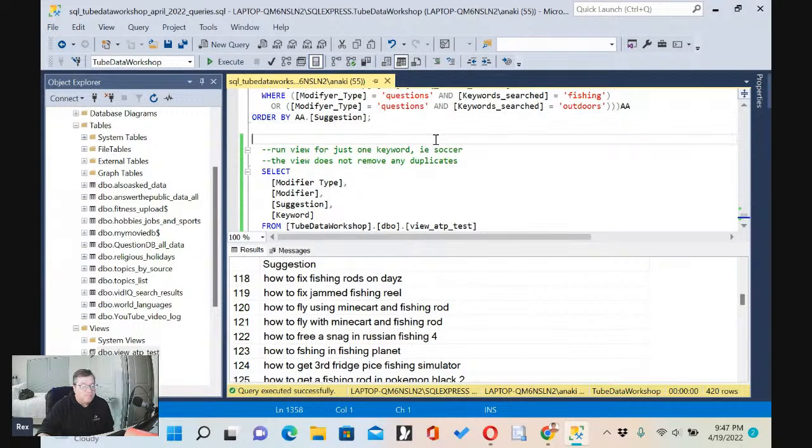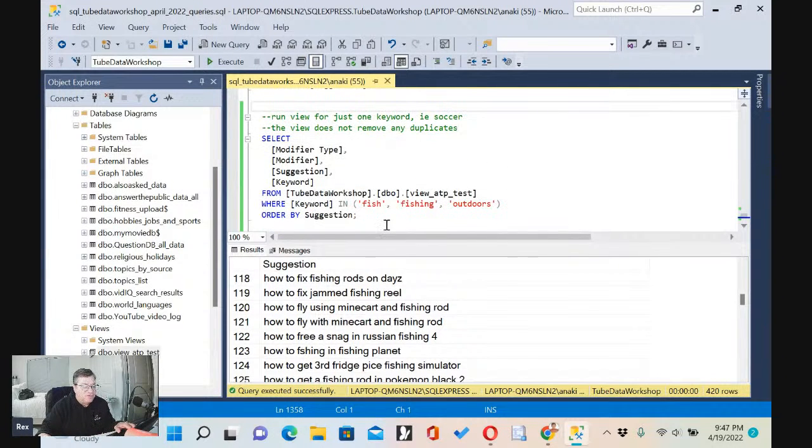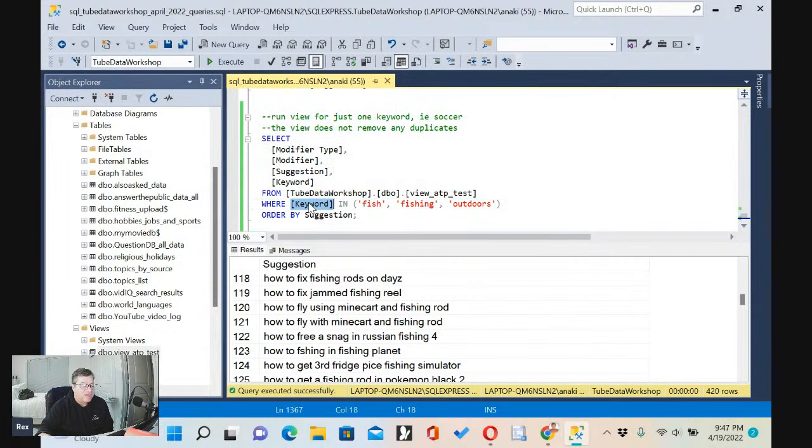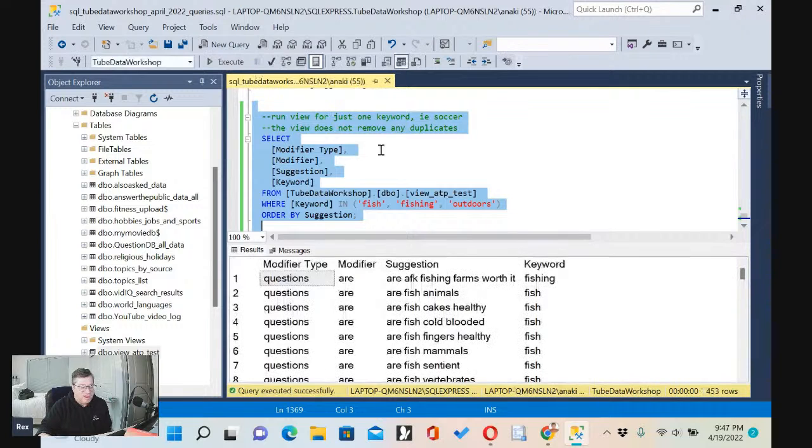In the last video that I made, we did create a view, the one which we did about soccer. So I can still query the view, and I can say over here where keyword in fishing and outdoors. So I'm just pulling everything from the view, which if I remember correctly, pulls everything from Answer the Public and vidIQ, but it doesn't do any grouping or sorting or anything. So it just pulls all the data out.